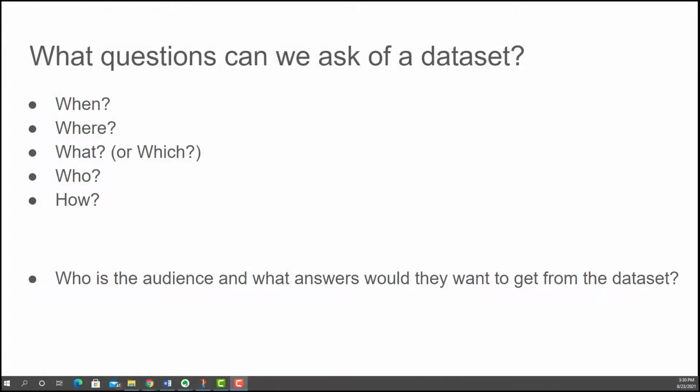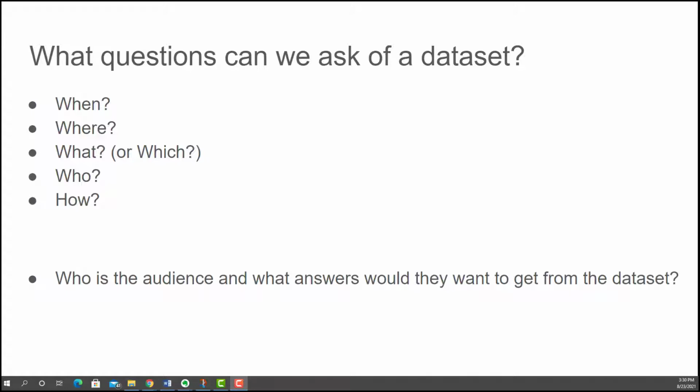There are a total of 5 questions to ask, and there are many variations of those questions. Let's review them together. With any data set, there are typically 5 generic questions to ask. When, where, what or which, who, and how. The amount of these questions can vary for each data set. It just depends on how many variables we have in a data set and what data types are available in each data set.